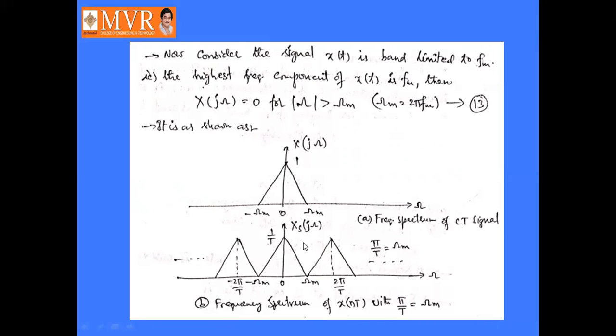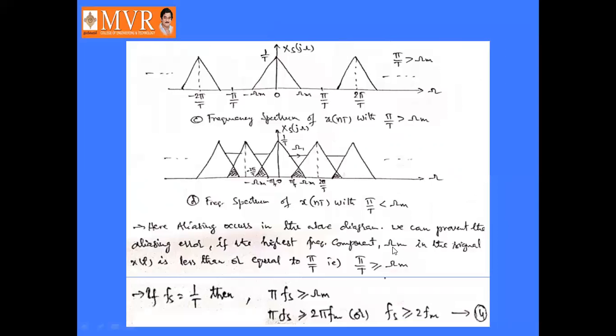If π/T is greater than ωm, we get the spectrum like this, expanded. In the last case, if π/T is less than ωm, it will be compressed, and there is an overlapping between these spikes. This is the overlapping area.